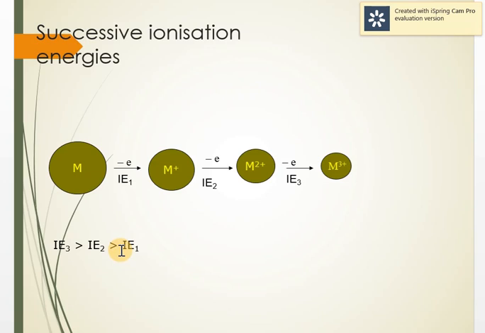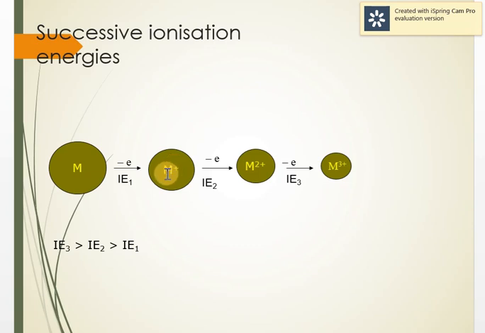Because after removing the first electron, the atom changes to a monovalent positive ion. You can see it has changed to monovalent positive ions. Now in this ion, the number of electrons decreases, so the number of electrons is less because it has already lost one electron, but the nuclear charge remains the same because the number of protons is the same.